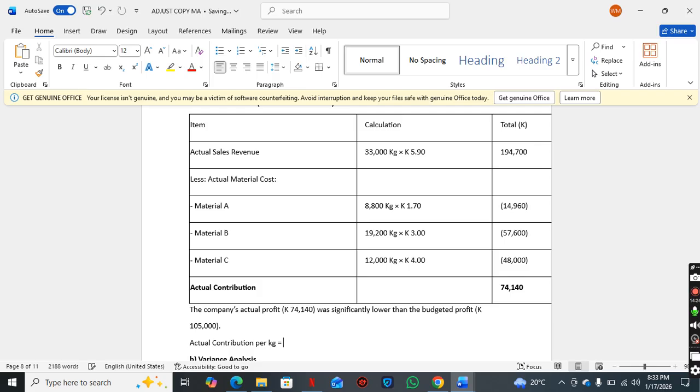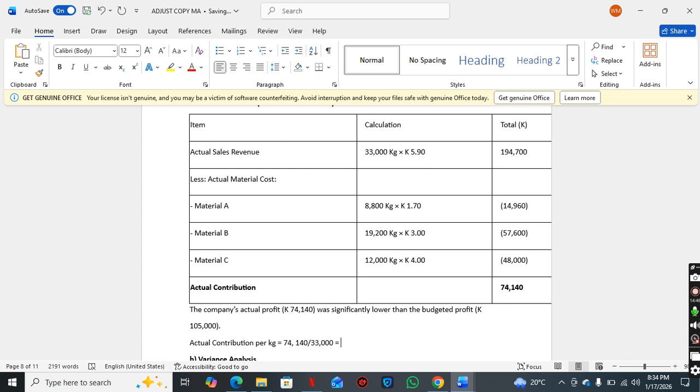So you say 74,140 divided by 33,000. The actual total contribution divided by the actual quantity that has been sold.